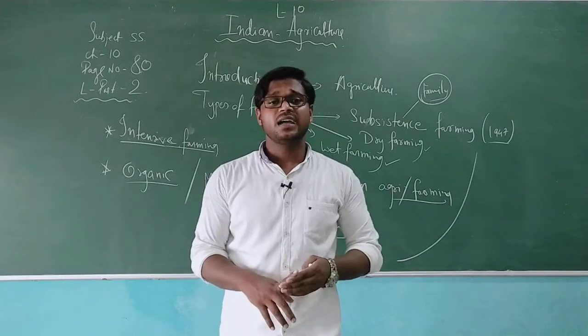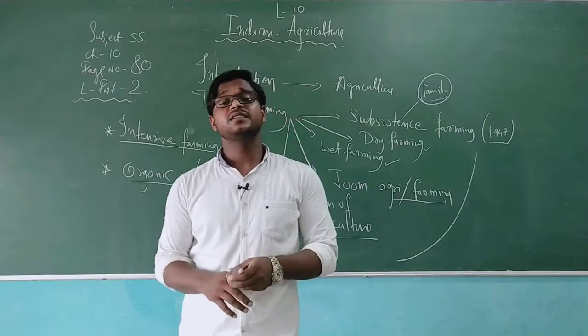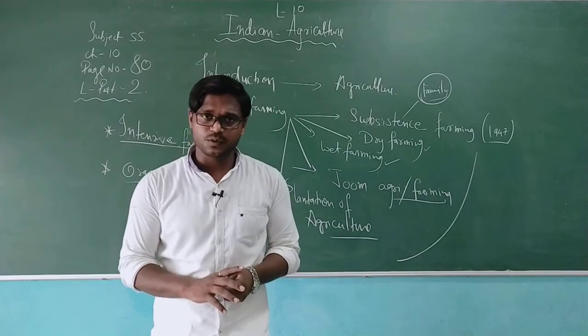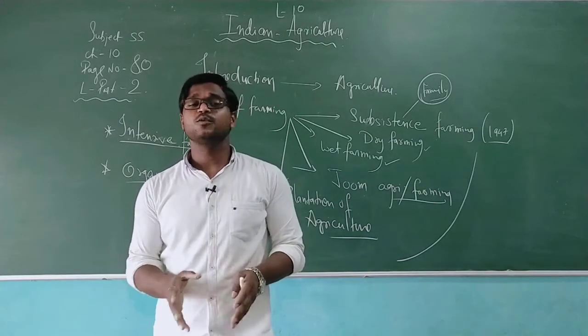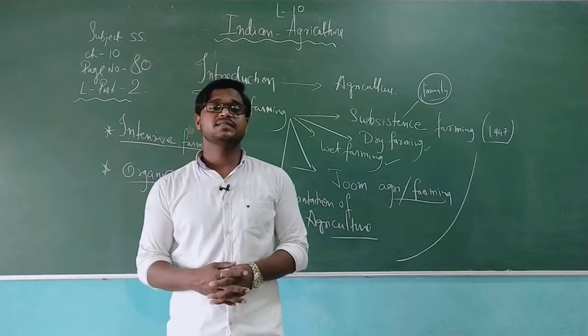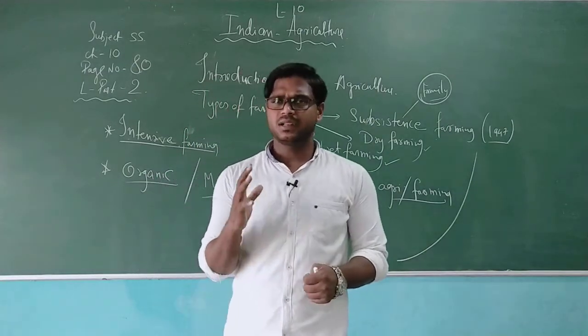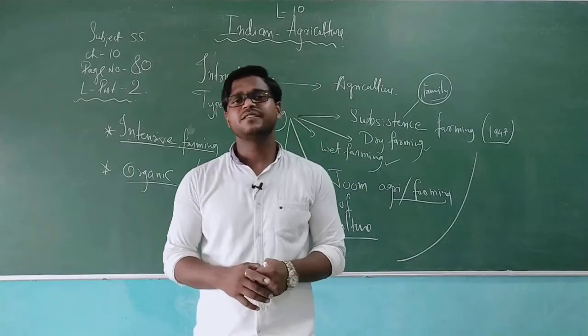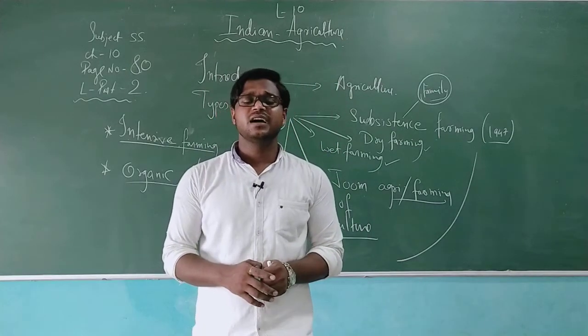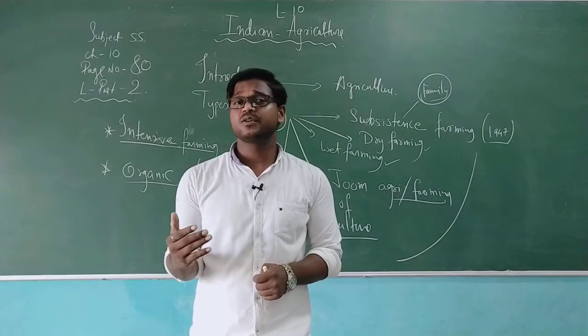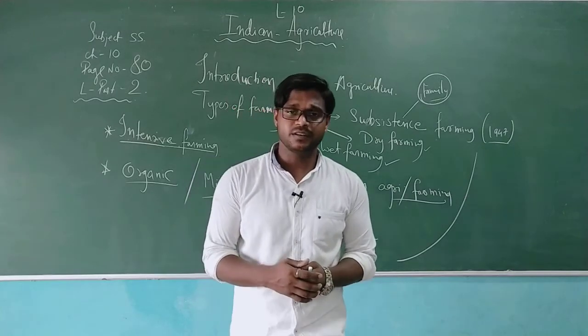Sri Lanka and China and India are the leading tea producers or exporters in the world, where we can say sloping land is needed and the temperature needed is around 20 to 30 degrees Celsius, but the rainfall must be more than 150 centimeters, and it can go more than 200 centimeters of rainfall also.